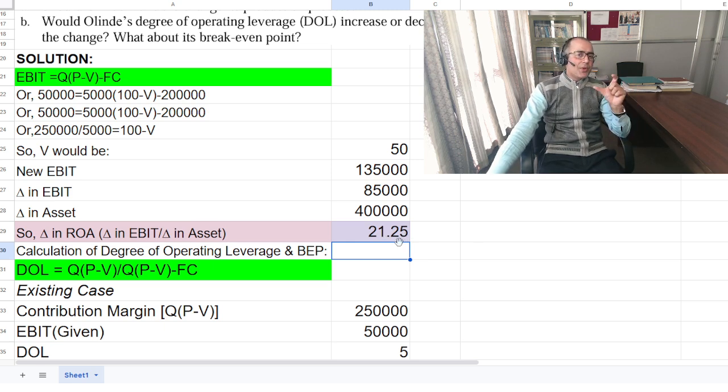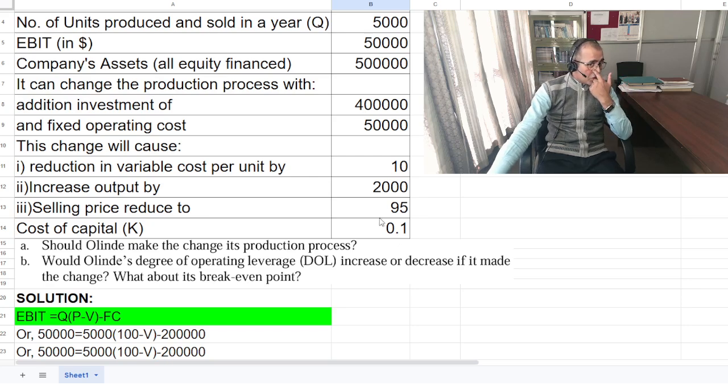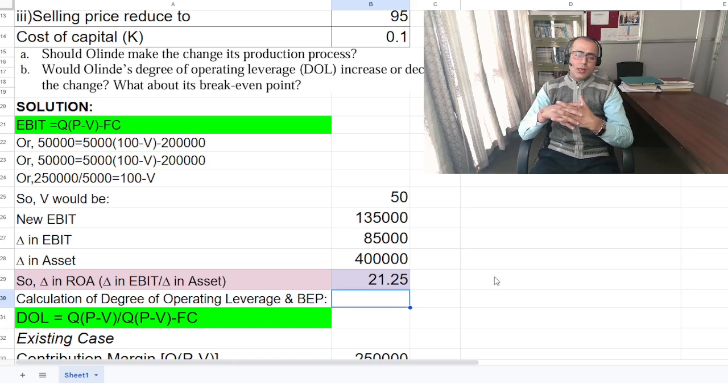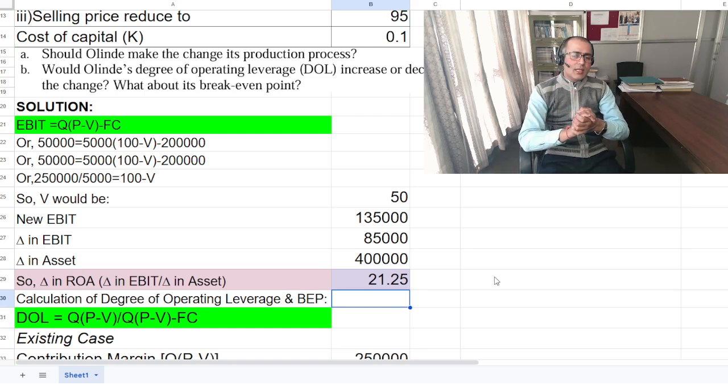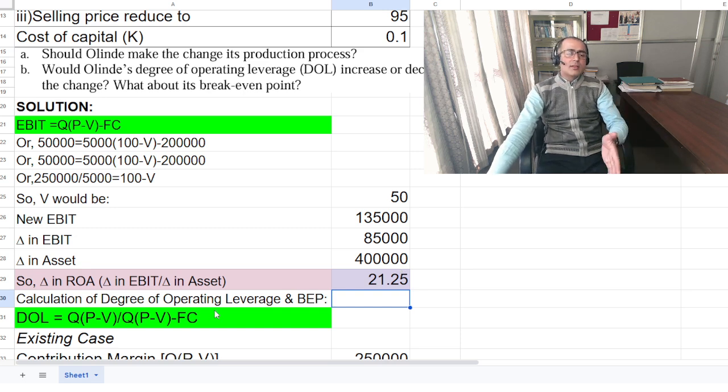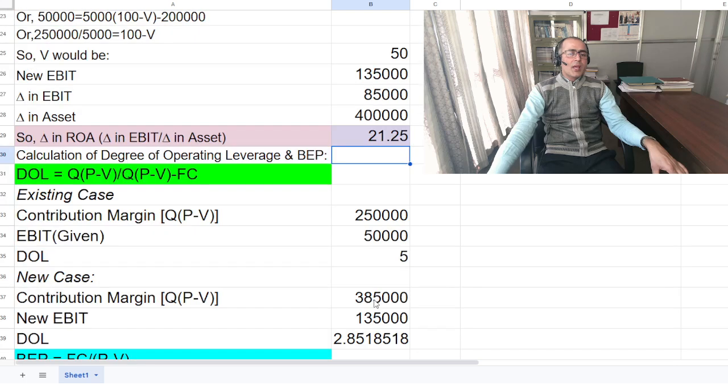Now you need to compare this rate with the cost of capital here. Here cost of capital is 10%. That is why you can say that since your return on asset is greater than the cost of capital, it would be good to change the production process to maximize the company's profitability. Okay, now let's move to the next question.